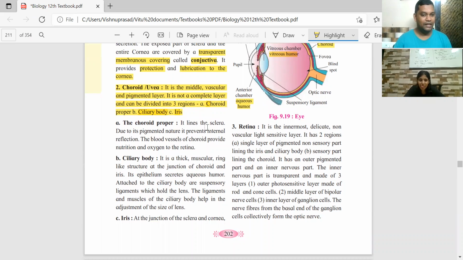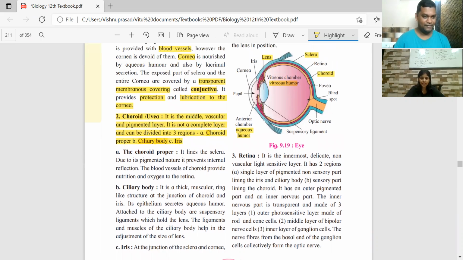Choroid proper is the one which is exactly just below the sclera. It has got a pigmented nature. Because of it, pigments का function क्या हो गया यहाँ पे? Not just giving color. When light rays enter the eye, inside the eye, they should not keep on reflecting here and there.